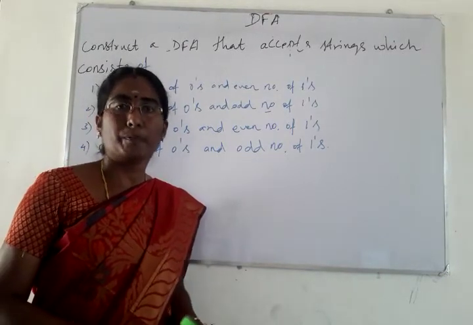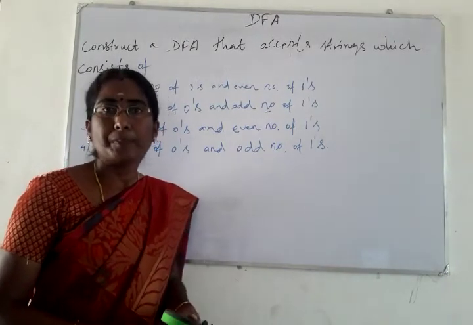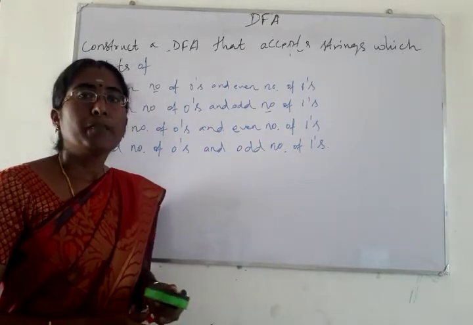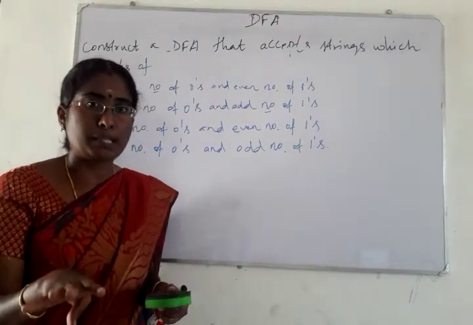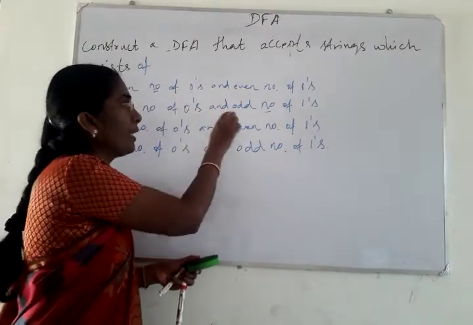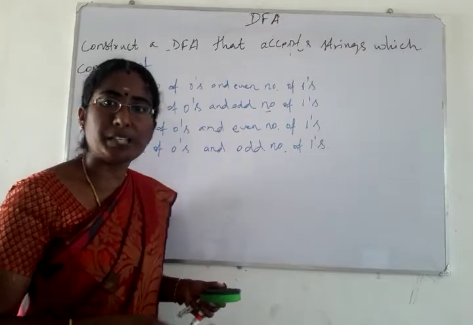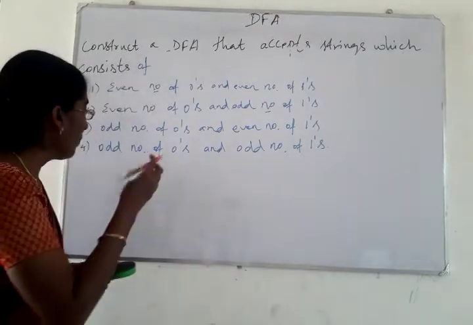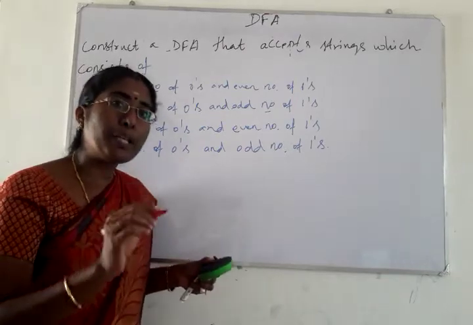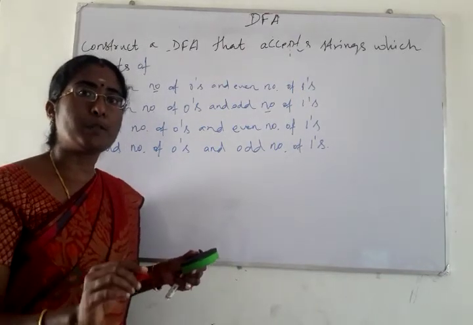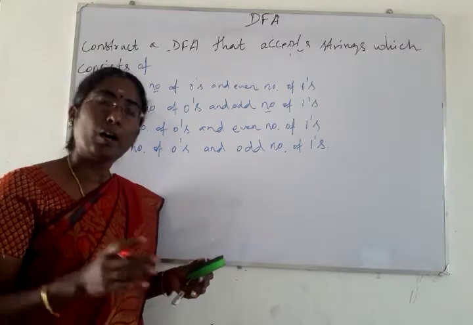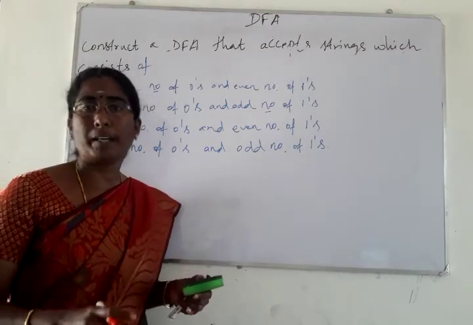We have to design that particular DFA. For that, we have to assign four states. For each and every condition, we assign a specific state. For example, consider a DFA with four states. All the states will be considered final states. All four states will be considered final states.